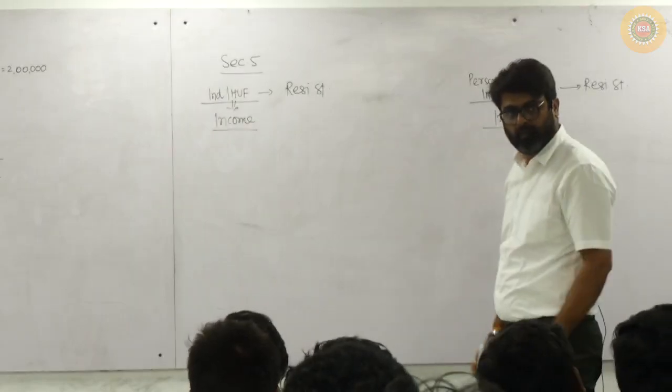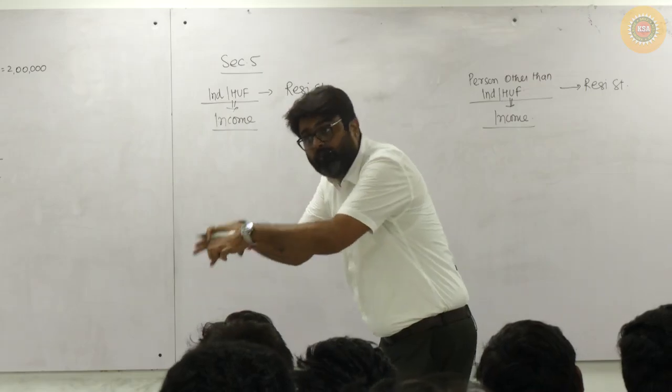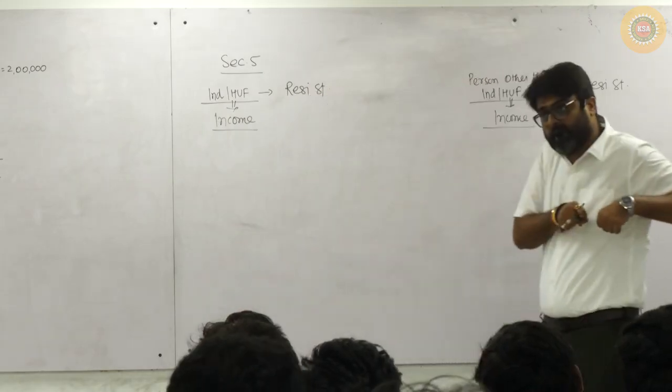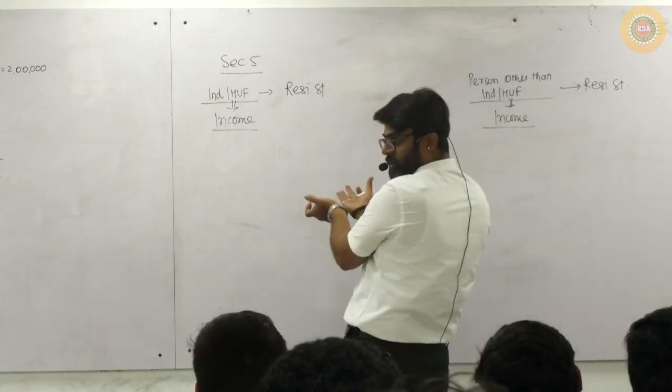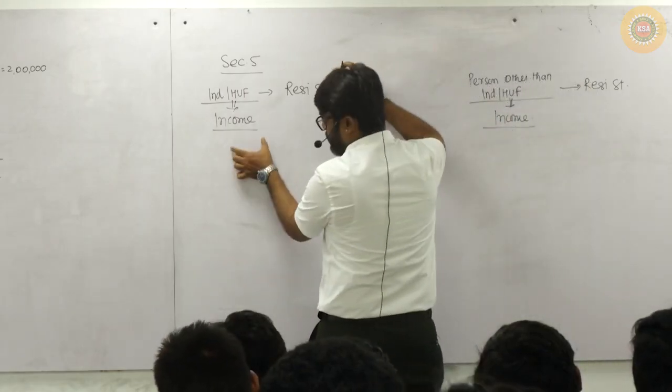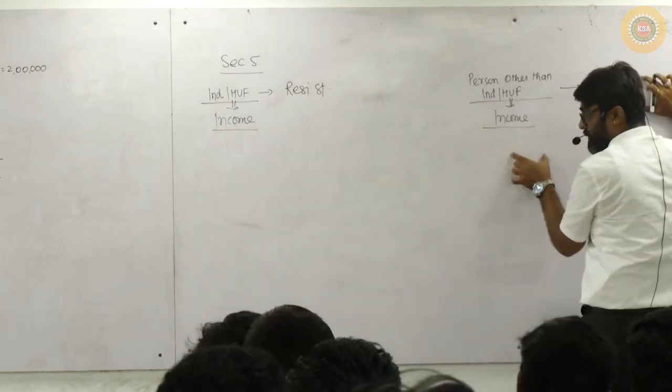Understanding? What all things will be covered in the computation of total income and what all incomes will not be covered in the computation of total income for assessees depends on two things: residential status and nature of income.